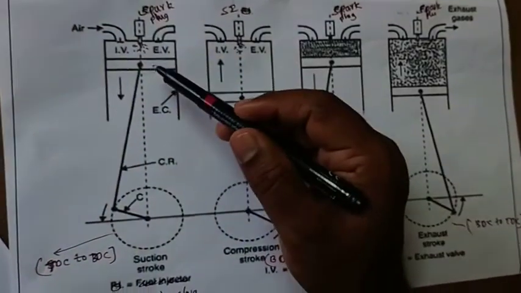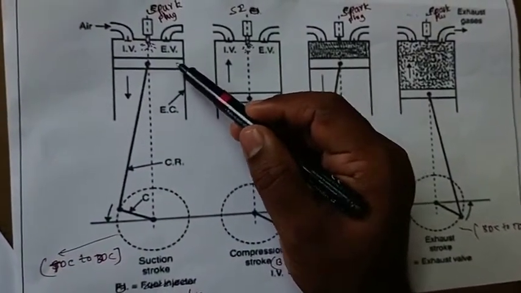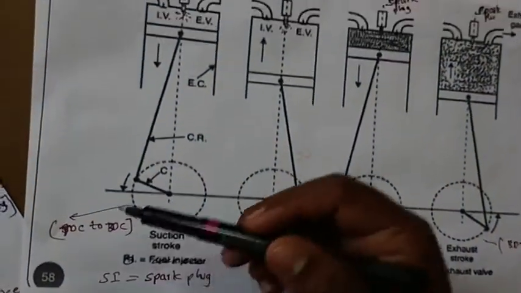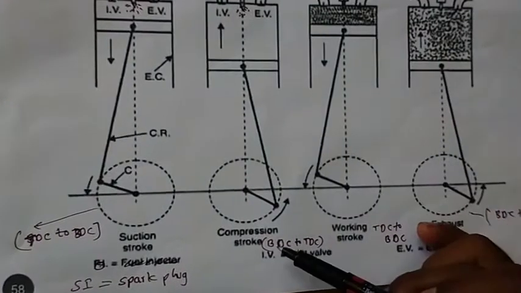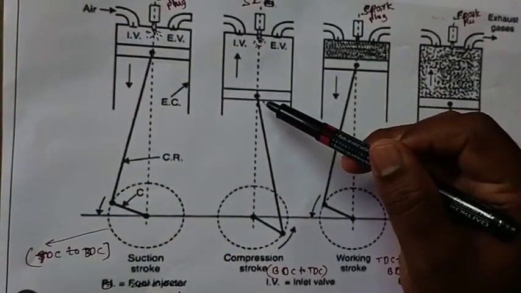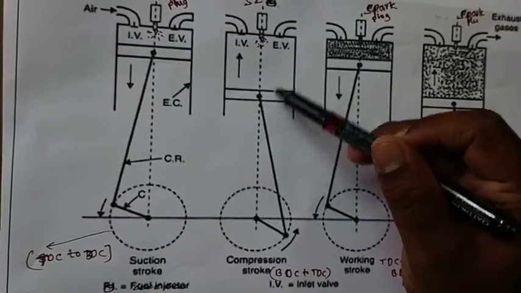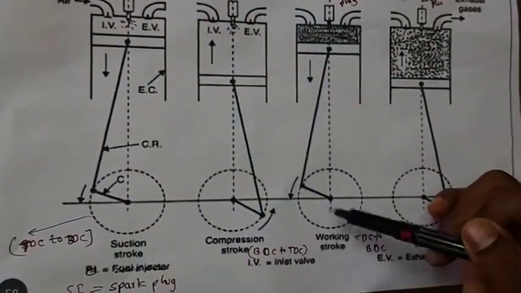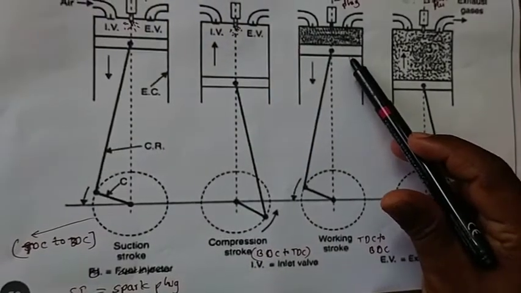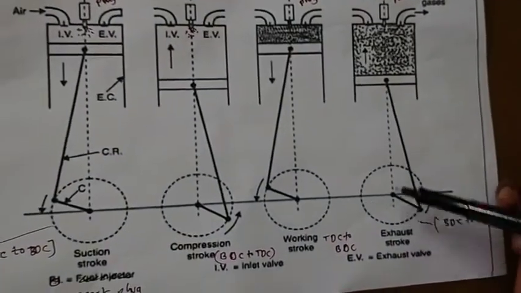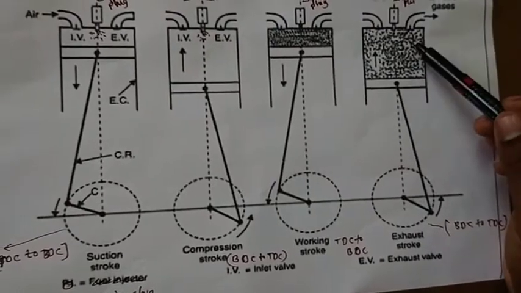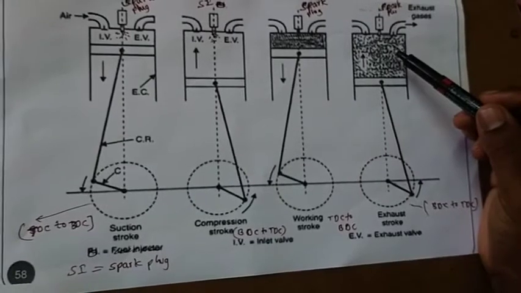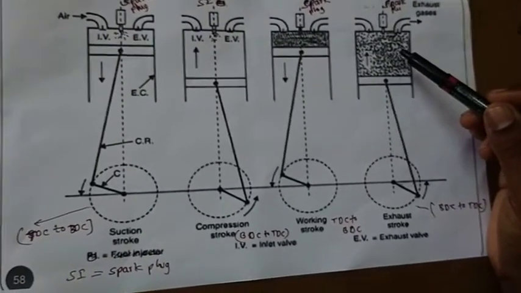So basically in the suction stroke, the piston will move from TDC to BDC. In compression stroke, piston moves from BDC to TDC position. In working stroke, the piston moves again from TDC to BDC. In the exhaust stroke, the piston moves from BDC to TDC. So these are the four strokes. We will see in detail one by one.